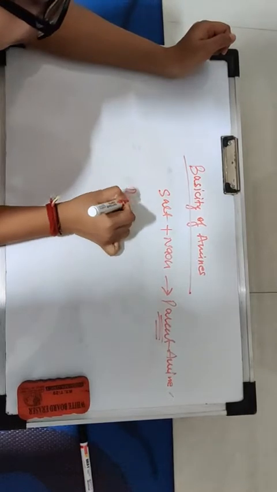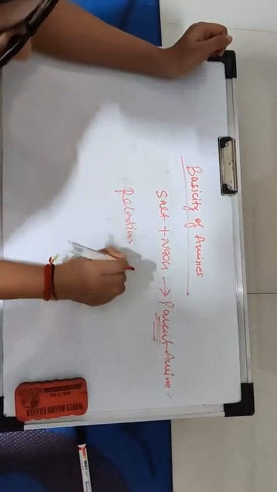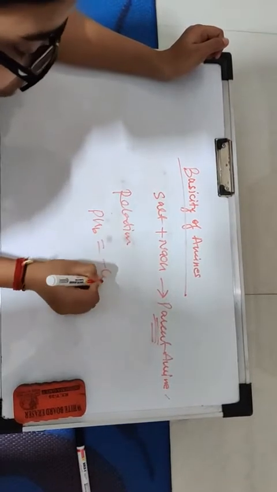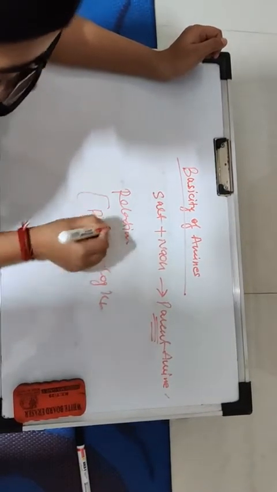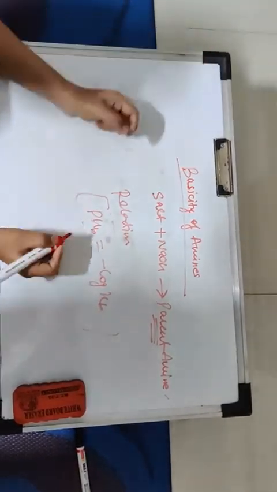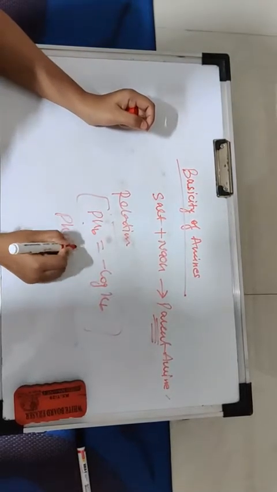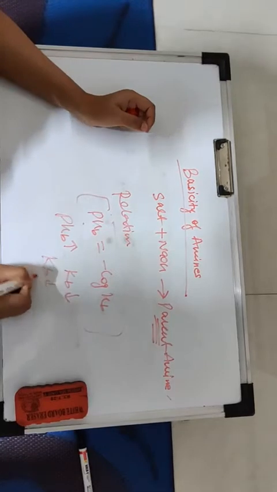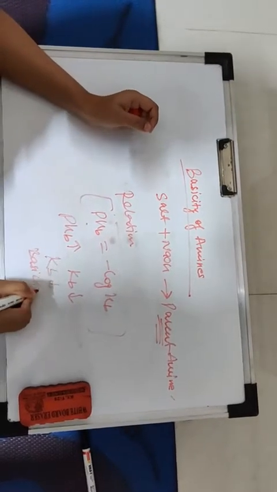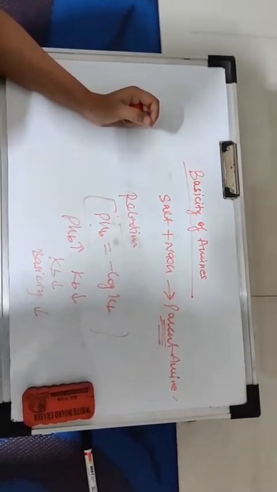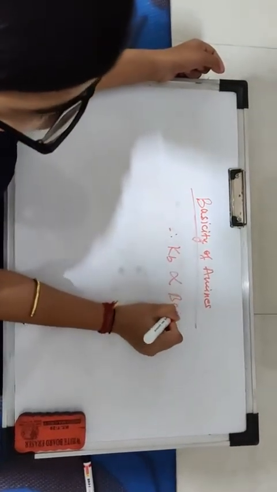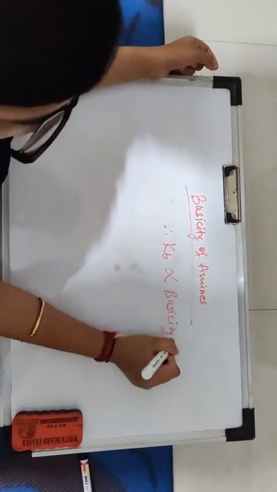The relation between pKb and Kb is pKb equals minus log Kb, whereas as the pKb increases, Kb decreases, and when Kb decreases, basicity decreases. Therefore, Kb is proportional to the basicity of amines.